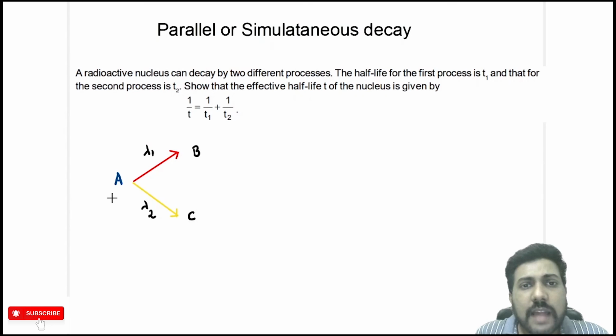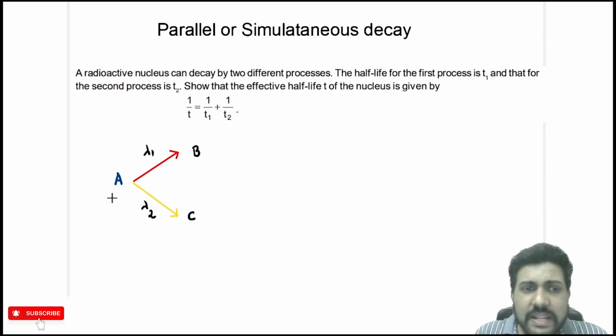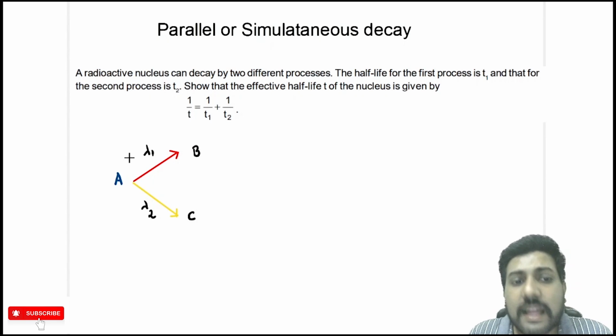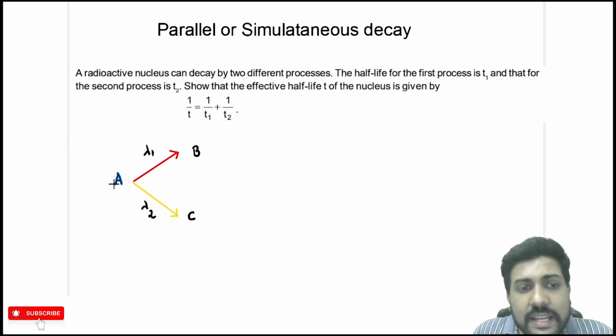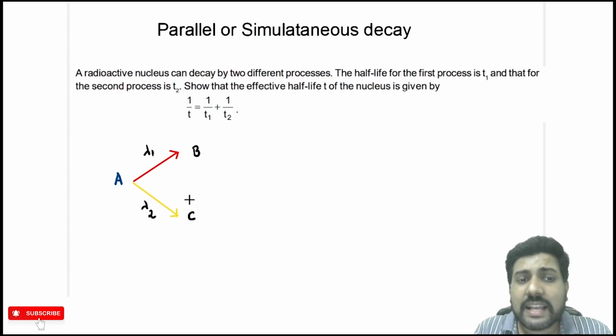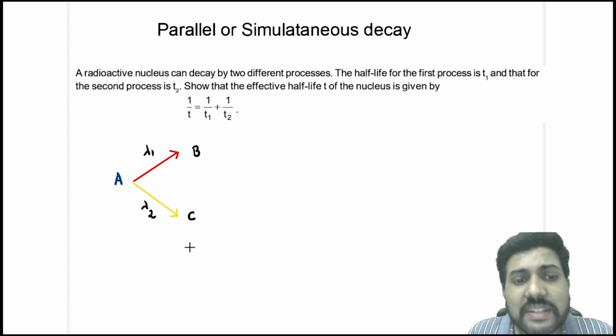Now we will discuss parallel or simultaneous decay. What is parallel or simultaneous decay? Sometimes a radioactive nucleus decays into some other nucleus using one or more paths. So this radioactive nucleus A decays into B with rate constant lambda 1, and into C with rate constant lambda 2. Sometimes it decays into B and C simultaneously. This type of nuclear reaction is called a parallel reaction; it decays via lambda 1 and lambda 2 simultaneously.